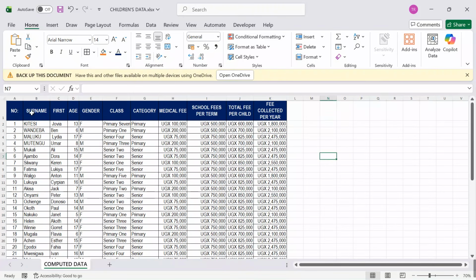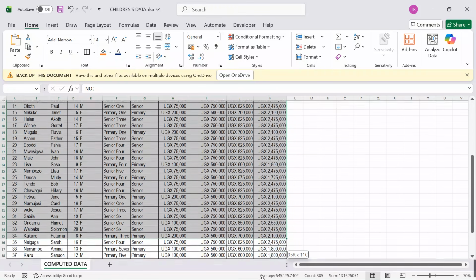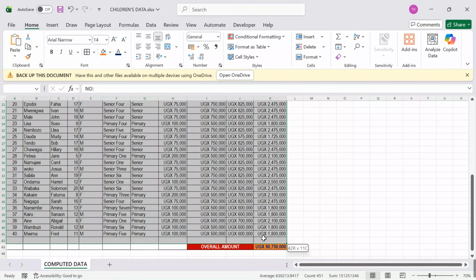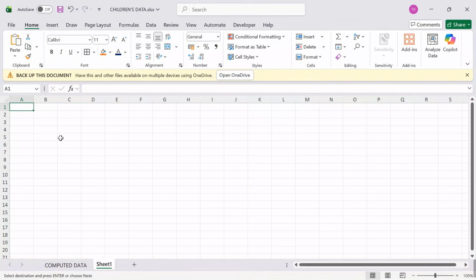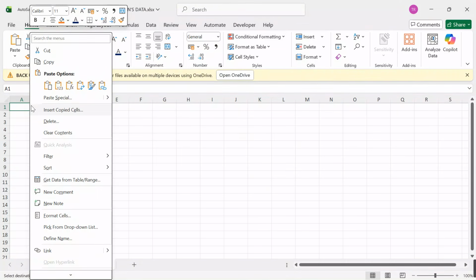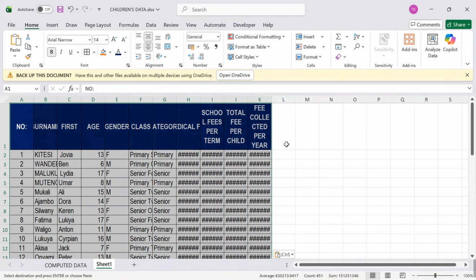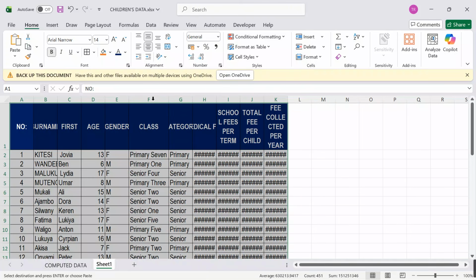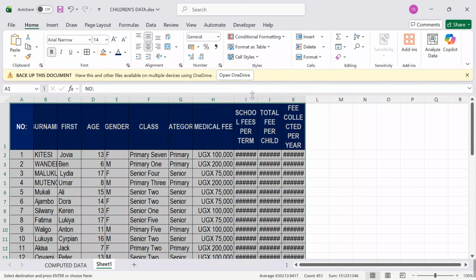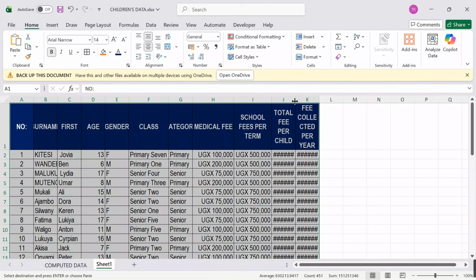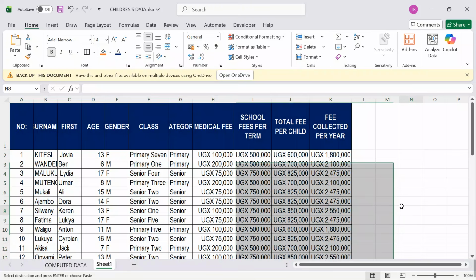So allow me, copy your work very fast. I'm going to copy my work. Control C, come over here. I also come and paste. Paste your work there. After pasting, go on and do some adjustments to see that the information can easily be comprehended and understood.